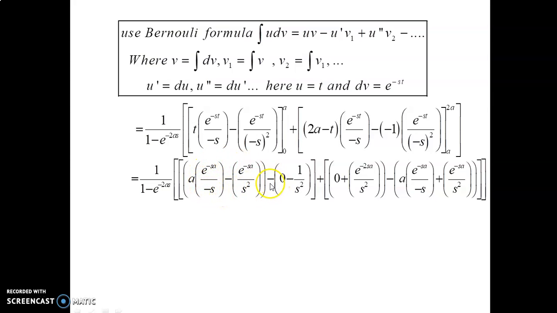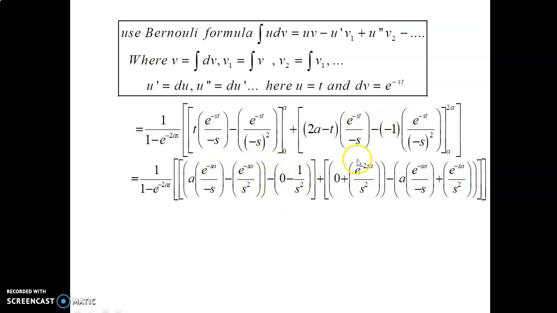Next you want to apply the lower limit. So write minus into t equal to 0. T equal to 0 means the whole term is 0. So 0 minus e power 0 value is 1. So 1 divided by s square. The first integration part is over.